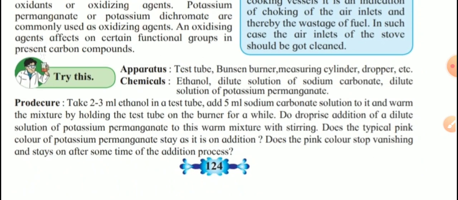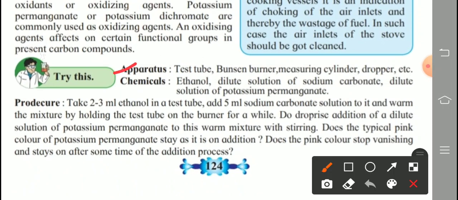Now next one. Try this activity, given again. Apparatus given: test tube, Bunsen burner, measuring cylinder and dropper. Check this. What are the chemicals given? Ethanol, dilute solution of sodium carbonate, dilute solution of potassium permanganate. Now the procedure: take 2 to 3 ml ethanol in a test tube. Add 5 ml sodium carbonate solution to it and warm the mixture by holding the test tube on the burner for a while. Add dilute solution of potassium permanganate drop-wise to this warm mixture with stirring.